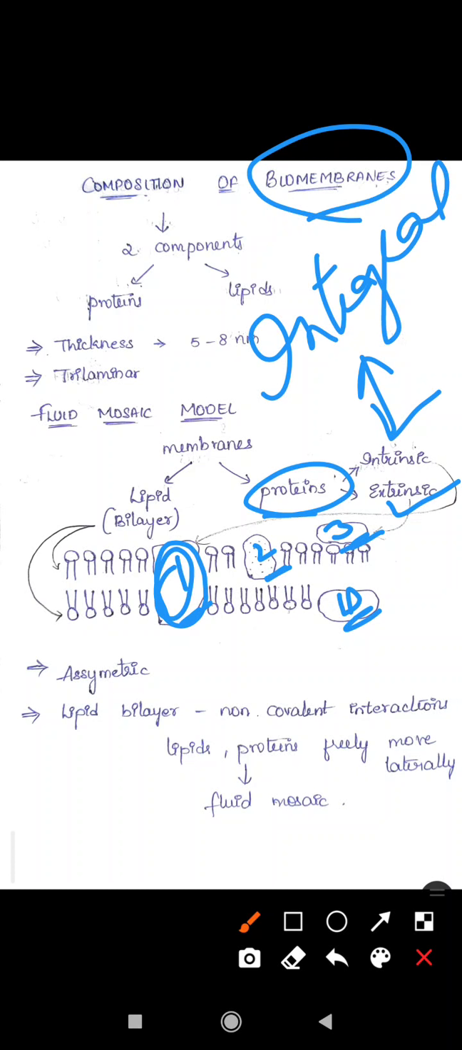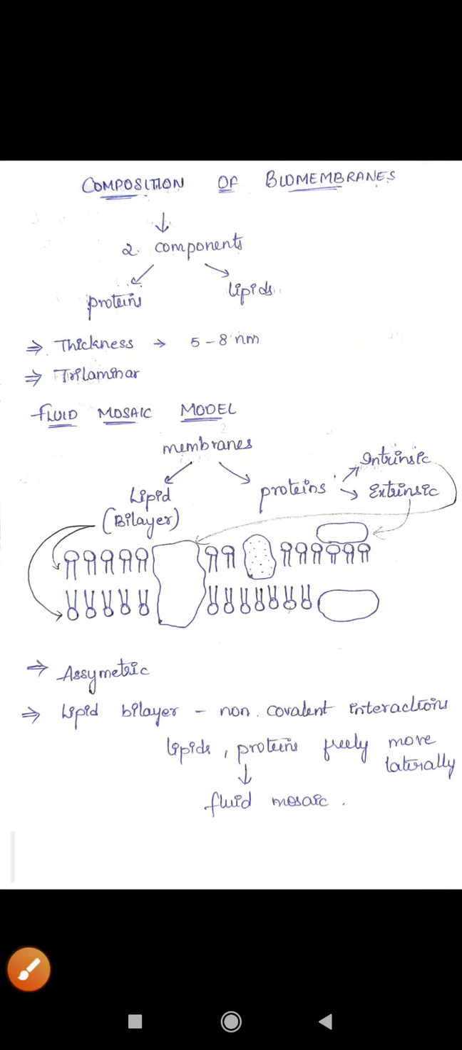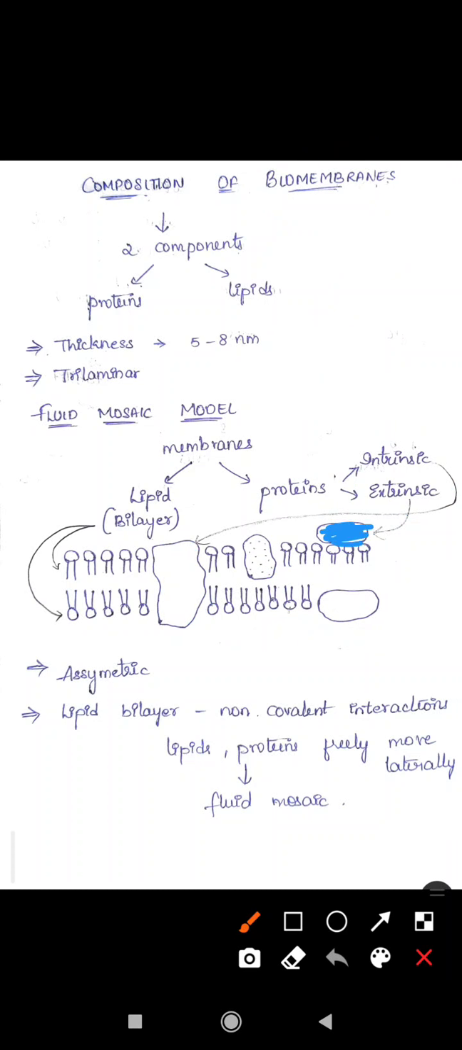Extrinsic proteins are present on the surface of the membrane. Here you can see an extrinsic protein. This extrinsic protein is also called a peripheral protein, because it is present in the periphery of the membrane. So extrinsic proteins and intrinsic proteins, two types of proteins, are present in the biomembranes. This arrangement was explained by the fluid mosaic model.